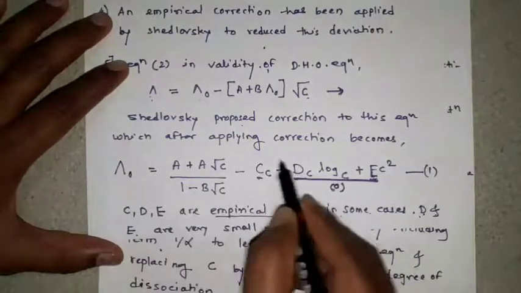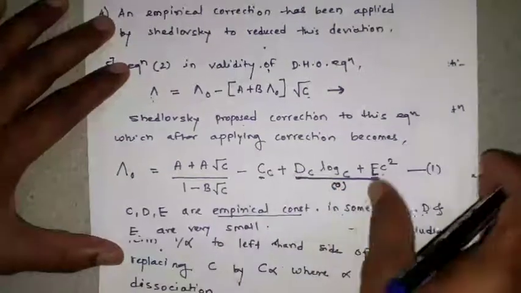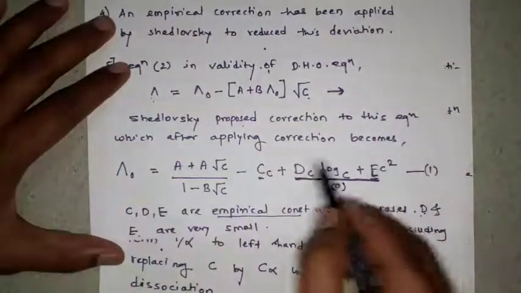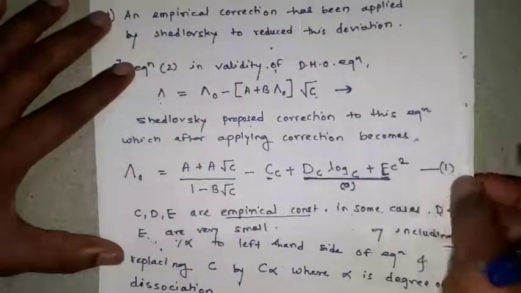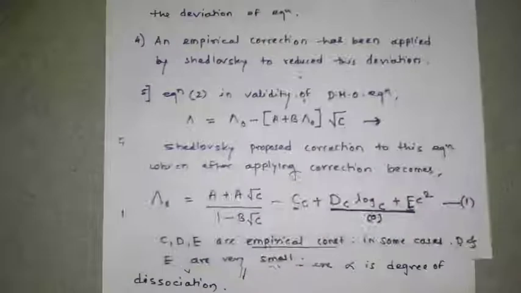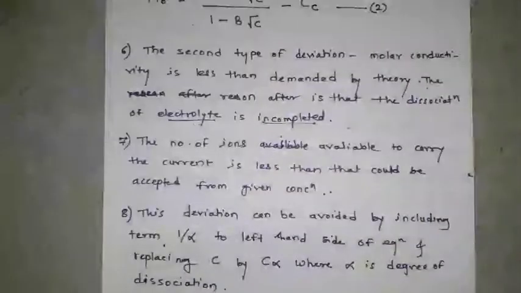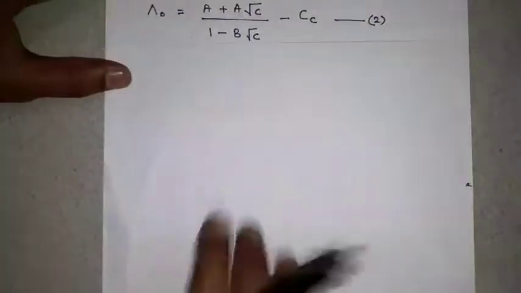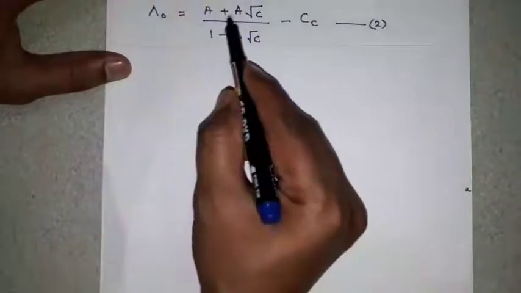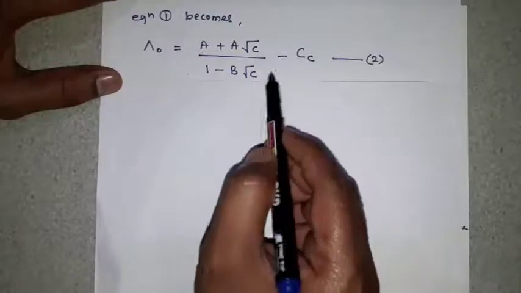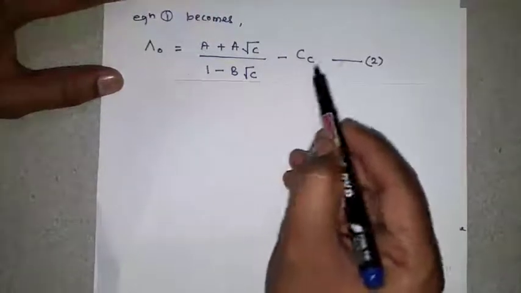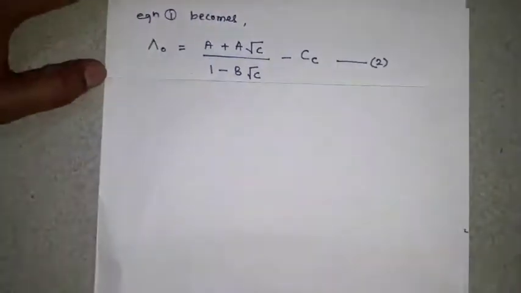This remaining term is dropped in the next step, and this whole term is considered negligible, or you can take it as 0. Then you will get the second equation, Λ0 is equal to (Λ plus A into under root of c) divided by (1 minus B into under root c) minus Cc. That is equation number 2.